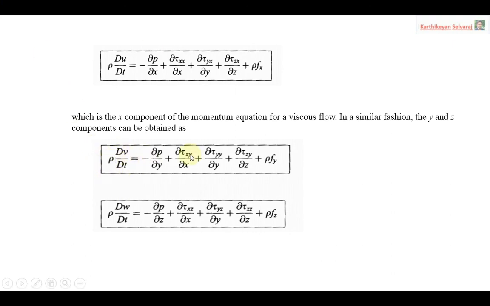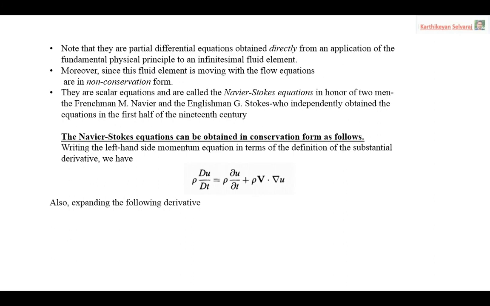This is the y direction equation, and this is the z direction equation. Generally these three equations are called the momentum equations: the x-axis, y-axis and z-axis momentum equations, especially for viscous flow. So up to this we have completed the momentum equation derivation.